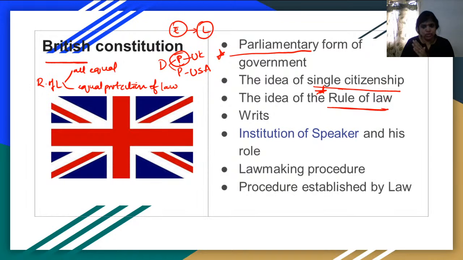So once he's out of that position, he is being treated equal to everyone. That is nothing but called rule of law. And also, equal protection of law means we have to make sure that the law is the same in equal conditions. In any equal condition, the law should be the same. You cannot violate it. You should not see the end result of any violation. You have to see the circumstances that led to the violation, and based on those circumstances, a decision needs to be taken in the court of law, and the decision should be equal in equal conditions.